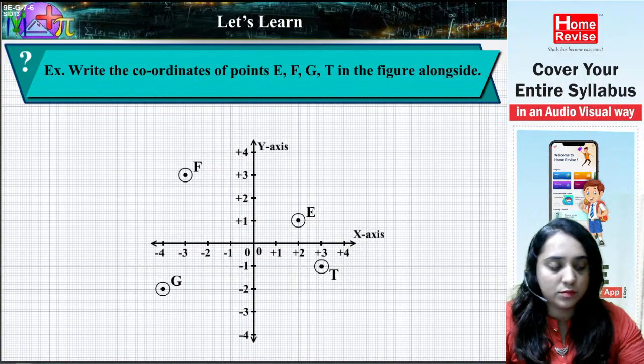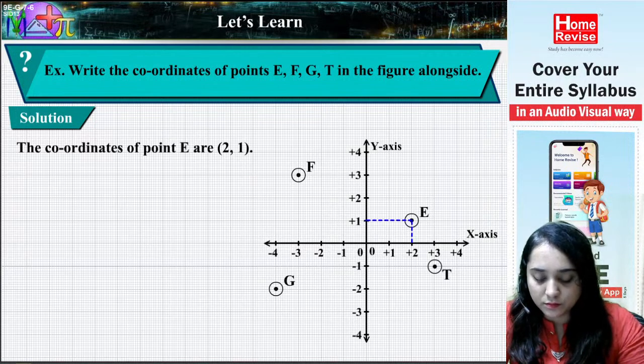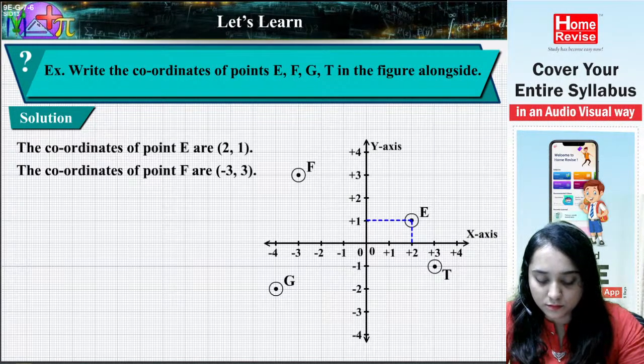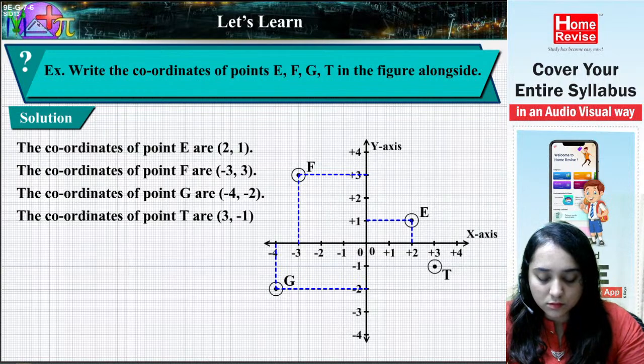Figure alongside. Solution. The coordinates of point E are 2, 1. The coordinates of point F are -3, 3. The coordinates of point G are -4, -2. The coordinates of point T are 3, -1.